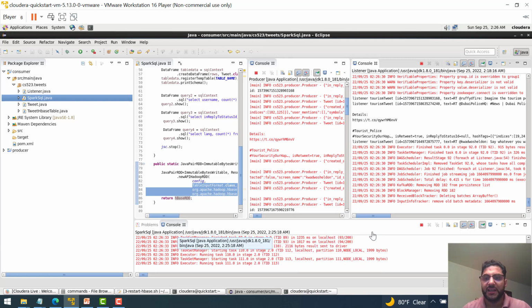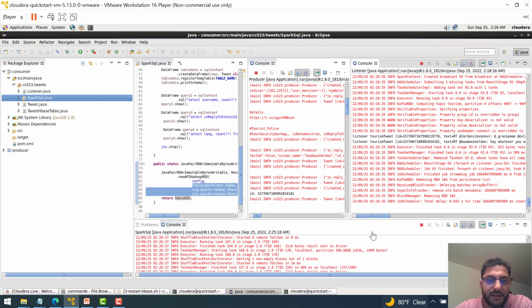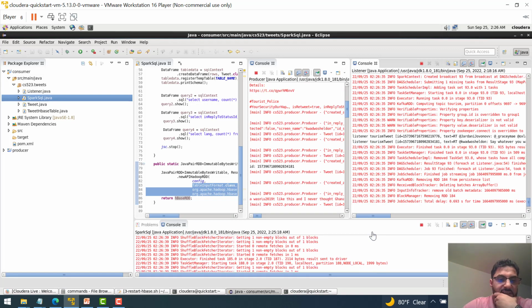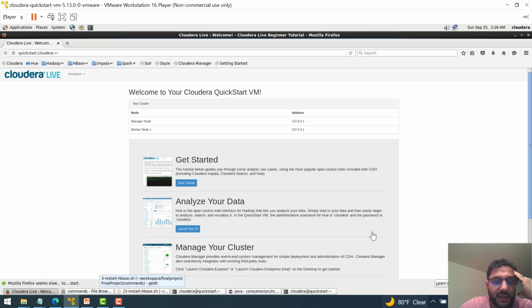So we need to see what these guys are writing and see the output. Basically, to see the output, we are going to use Hue. Sorry, Hue. The machine is a little bit slow now because of all of this running in the background. Meanwhile, let's run the configuration for the Hive.